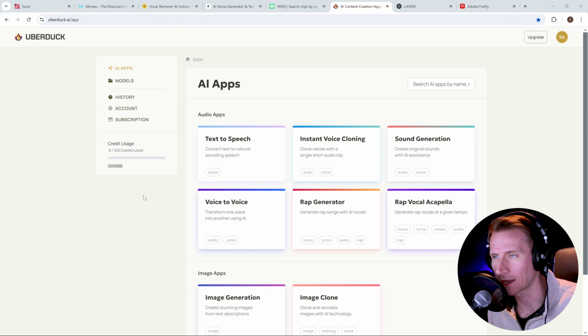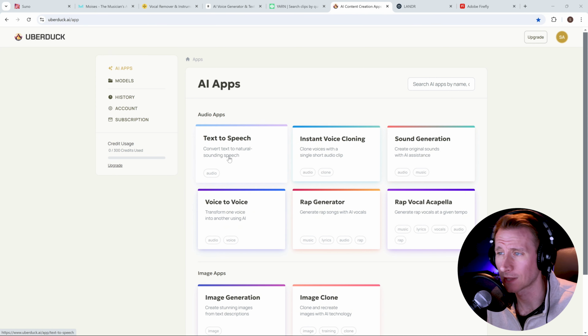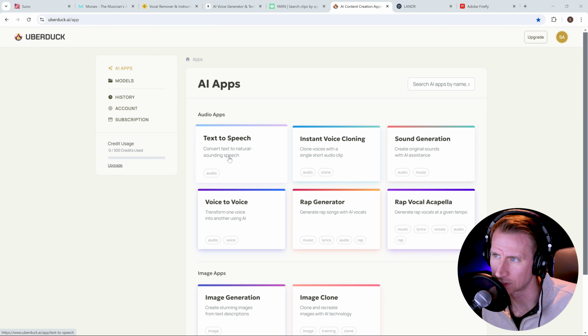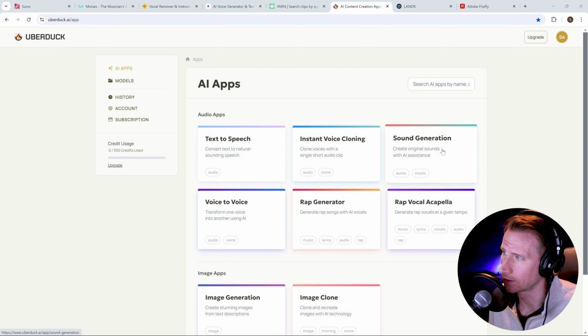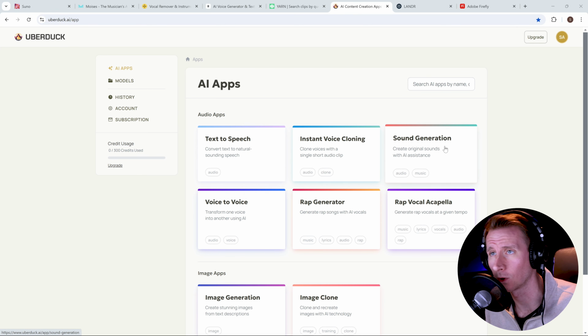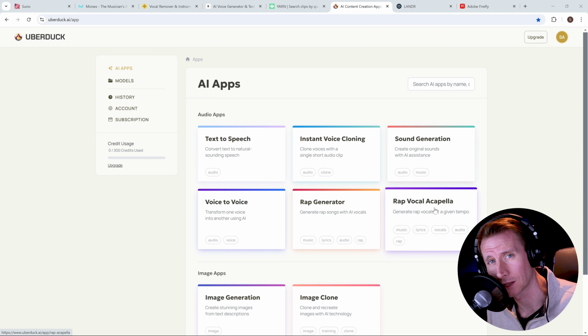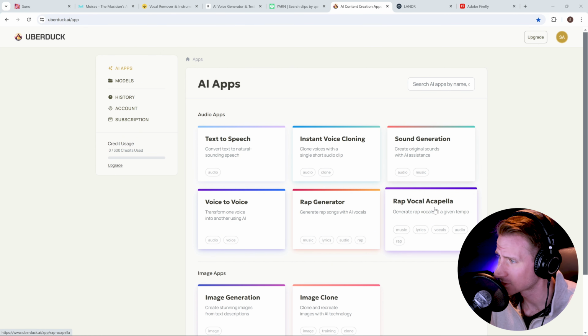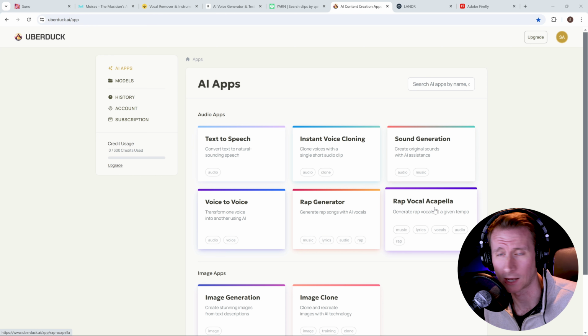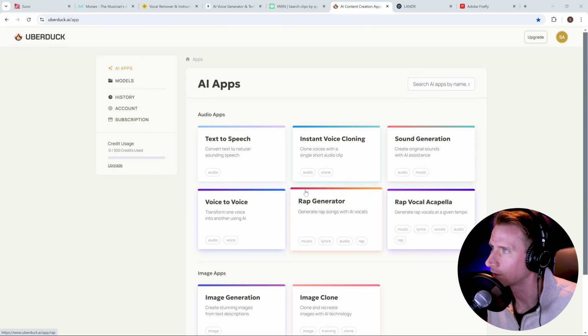Another one we may circle back to, guys, as we need more sounds is UberDuck. Here's their AI apps. A lot of people use UberDuck for the text-to-speech function. I think it would be nice to try the sound generation tool and compare the quality to 11 Labs. Also, at some point, maybe the rap vocal acapella generator, possibly get some vocals in there for a wonky intro or outro or maybe a B section. Who knows? But UberDuck is pretty solid as well.